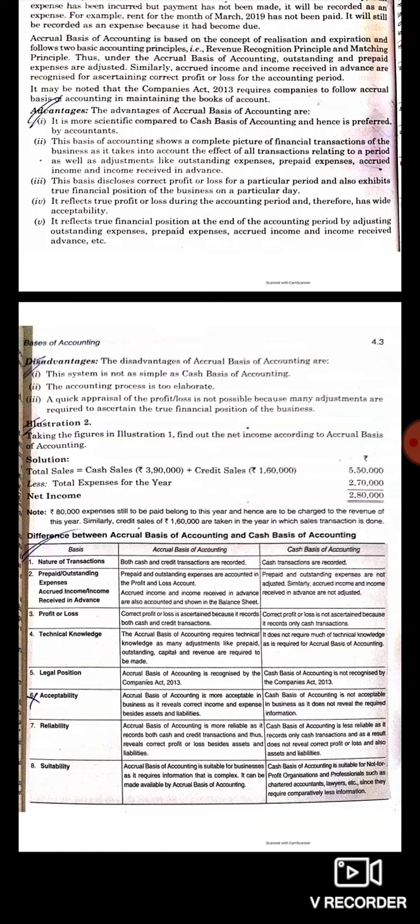Next is legal position. Accrual basis of accounting is suggested by Companies Act 2013, whereas Companies Act 2013 does not consider cash basis of accounting. Next is reliability. So accrual basis of accounting is more reliable because outstanding expenses are given treatment, whereas cash basis of accounting is less reliable because many transactions are not recorded in this system.